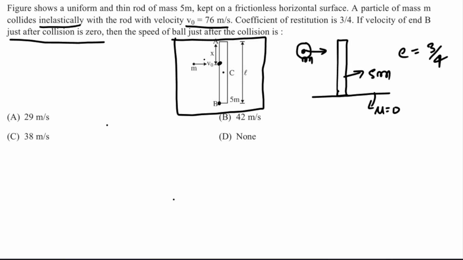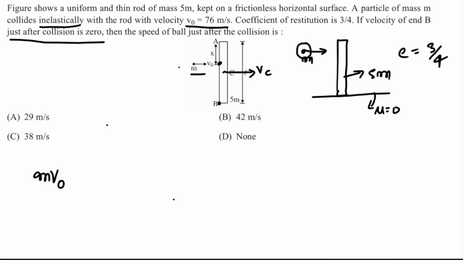So let's write the first equation from there. So initial momentum of this system is what? The rod is initially at rest, so initial momentum is m v naught because of the motion of the ball only. And final momentum, finally let's say this rod is moving in this direction with vc. So it has gained linear velocity because of this linear impulse, or because of the force acting on this rod during collision, it has gained velocity vc in this direction. Okay? So basically vc is the velocity of center of mass of this rod. And let's say after collision this m mass has gained or is left with velocity v.